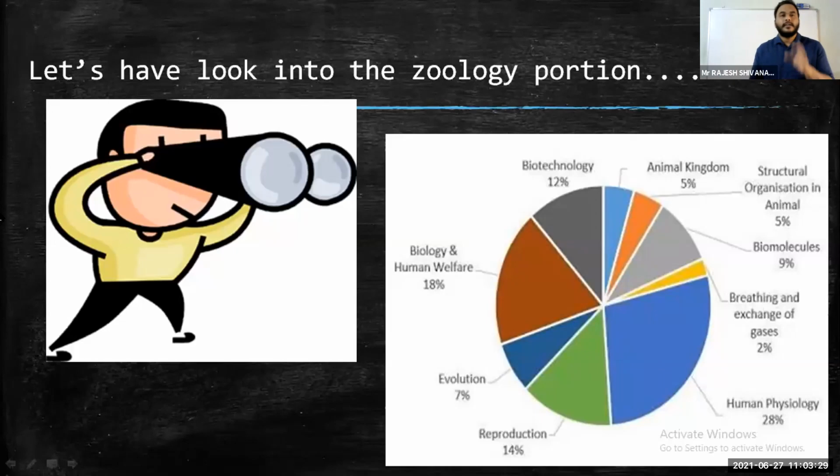In overall biology, ecology has only 4 units in second year. And we think that ecology is very simple, so we neglect it and read it just before the examination. But please remember, from the ecology unit you will get a minimum of 10 MCQs. Do you believe it? Minimum 9 to 10 MCQs. So be careful. Please don't neglect the ecology unit, along with human physiology and biology in human welfare units. Okay, let's move on to the next slide.